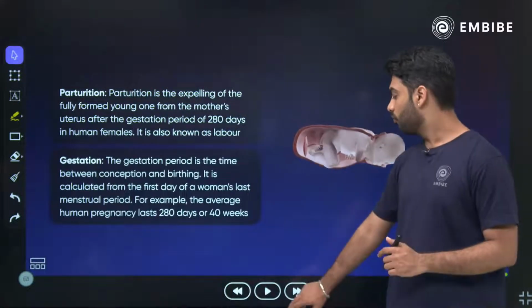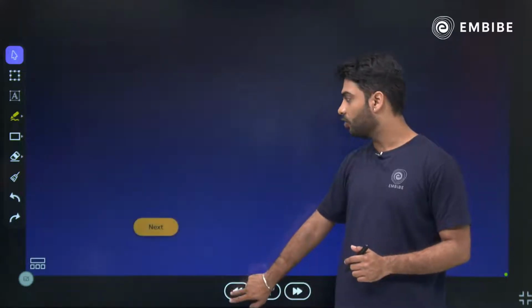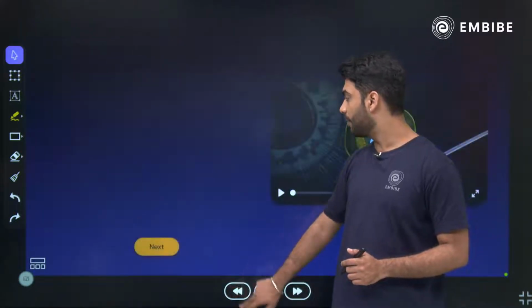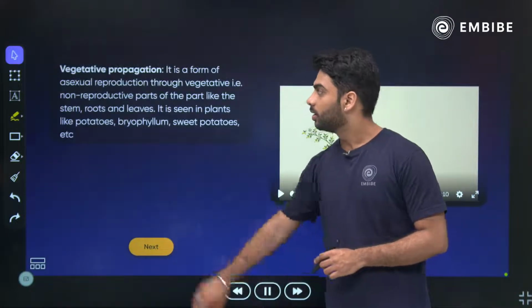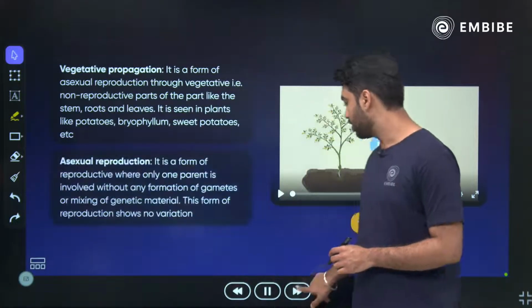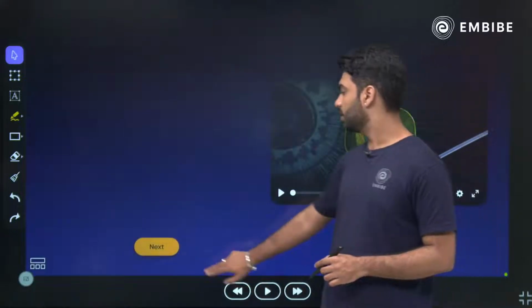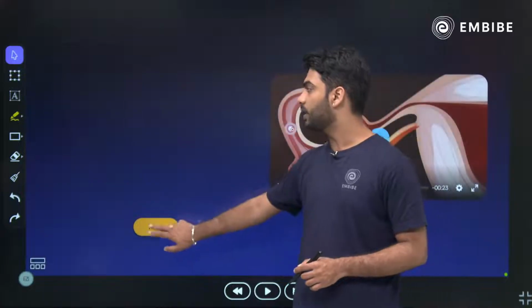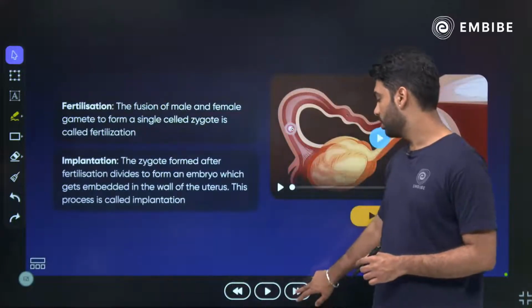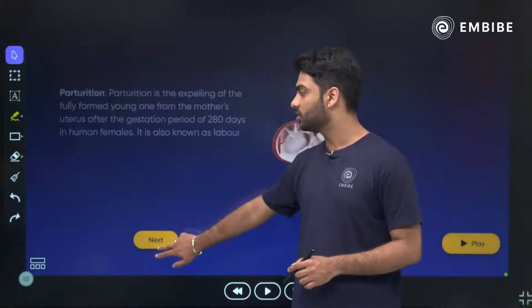So what did we do in this chapter? In How Do Organisms Reproduce, we learnt about vegetative propagation and asexual reproduction. Then we dealt with double fertilization. We also dealt with implantation and fertilization. We dealt with parturition and gestation.